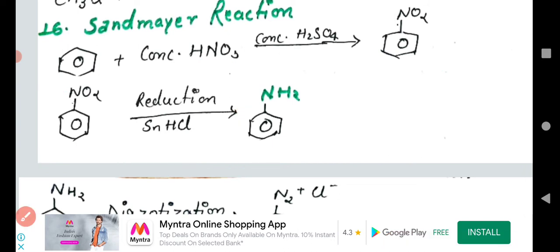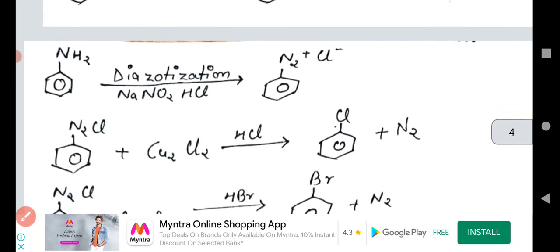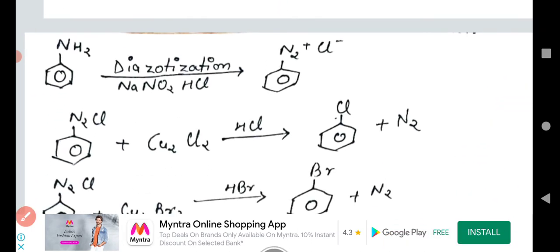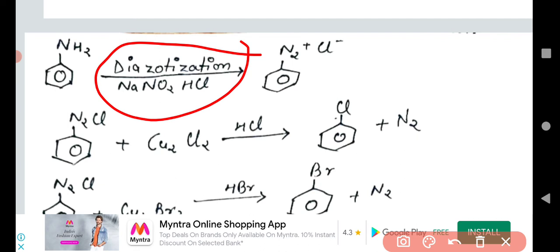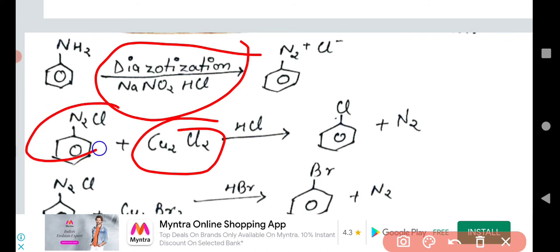Aniline is a very important compound. This aniline converts into benzene diazonium chloride through diazotization. So whenever the reaction takes place with cuprous chloride, with the help of the diazonium chloride, we get chlorobenzene.